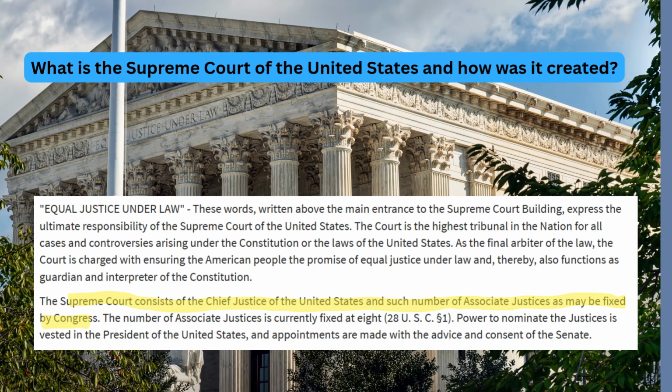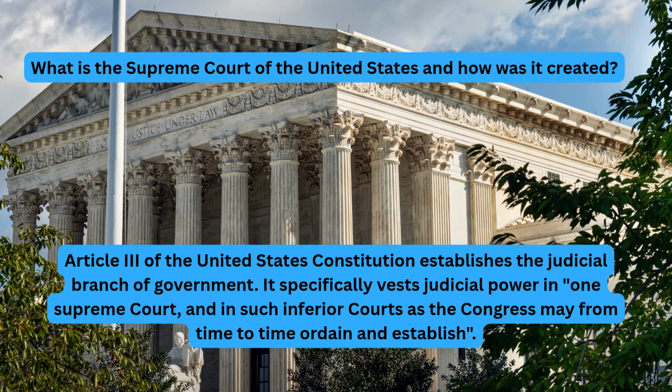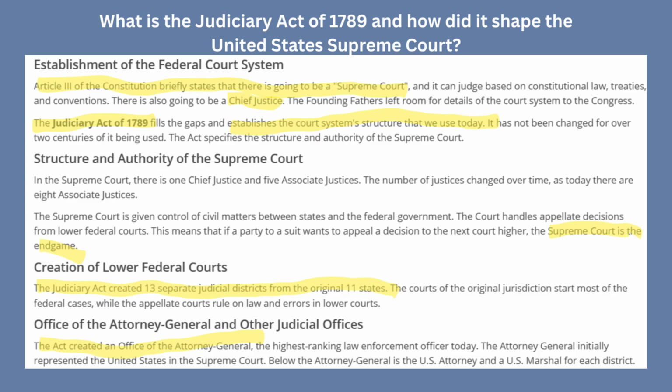What is the Supreme Court of the United States and how is it created? So, of course, we talked about this today, but it was Article 3 of the United States Constitution that establishes the judicial branch of government. Okay, it specifically vests judicial power in one Supreme Court, so it created the Supreme Court and in such inferior courts as Congress may from time to time ordain and establish. So that gave way for the Congress to define the federal court system, which ultimately leads to the Supreme Court. Okay, so what created the Supreme Court? It was Article 3 of the Constitution.